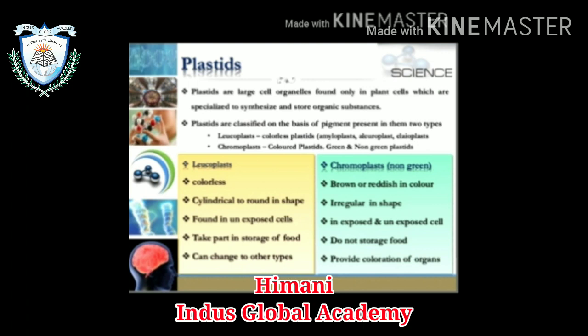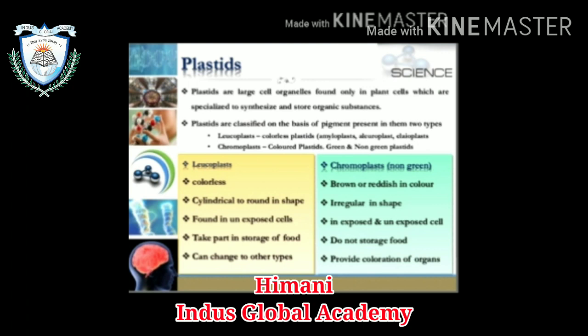First is the leucoplast, second is the chromoplast. Leucoplast is the colorless plastid, and subtypes of the leucoplast are amyloplast, aleuroplast, and elaioplast. Chromoplast is the colored plastid, which is green and non-green plastids.